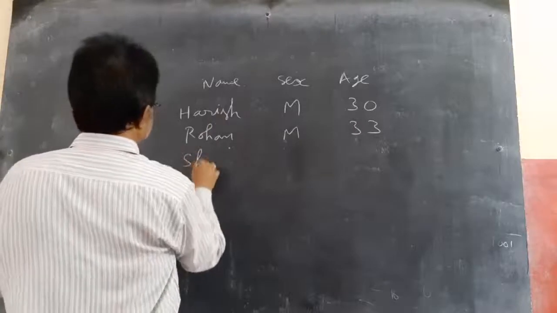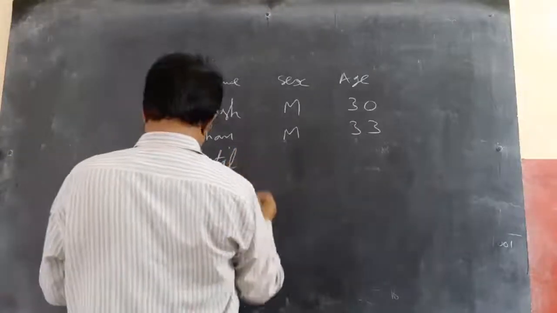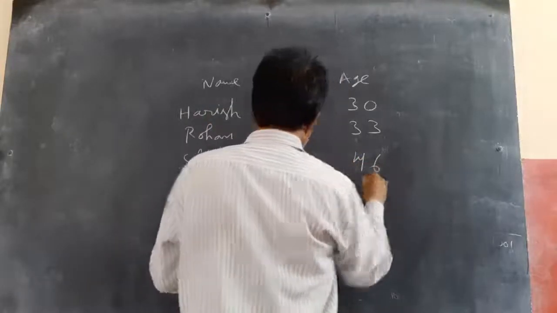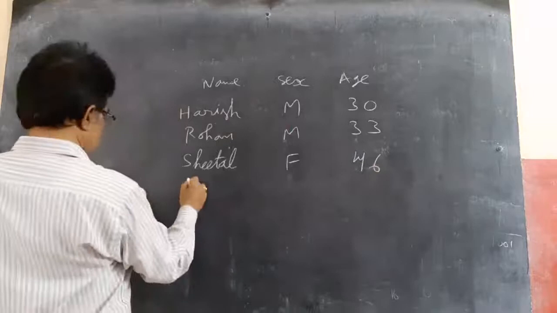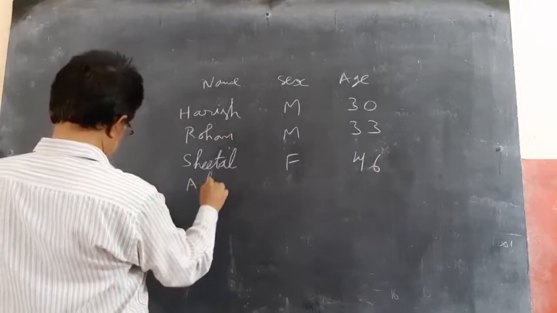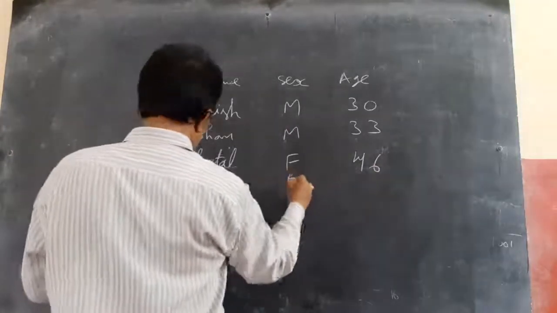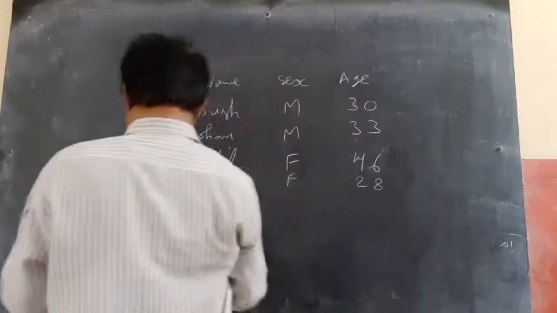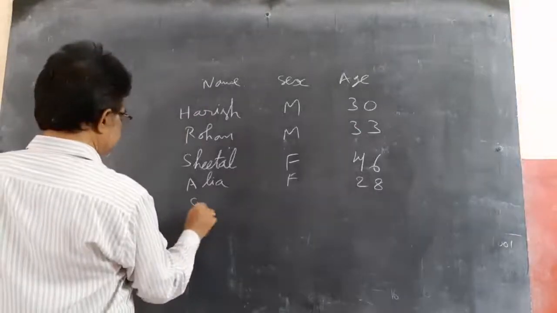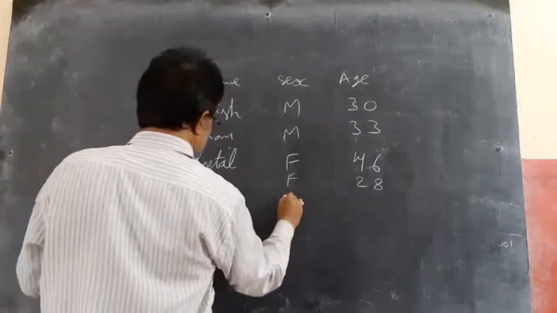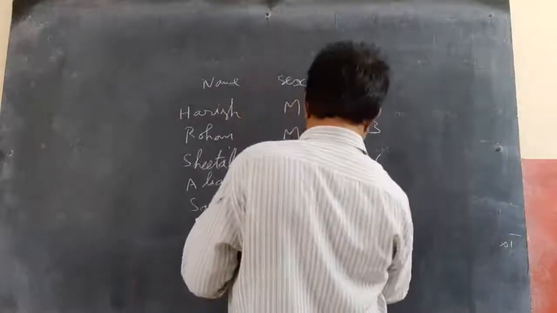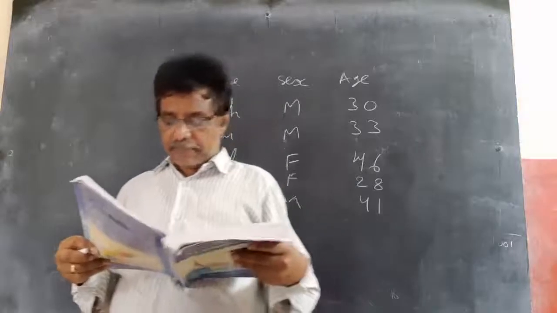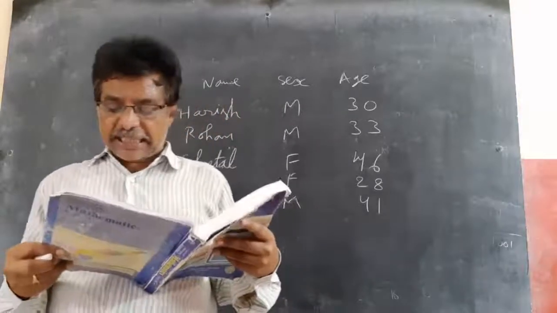Sheetal, female, 46. Alia, female, 28. Salim, male, 41. A person is selected at random from this group to act as a spokesperson.